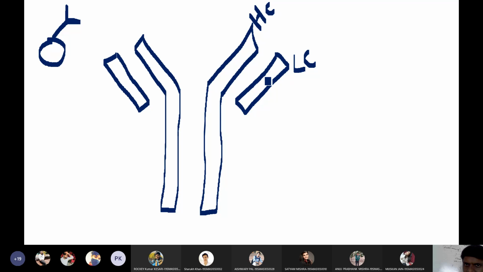Now, both these heavy chains and light chains are connected together by disulfide bonds. With the help of disulfide bonds, heavy chains and light chains are connected. I'm unable to draw two sulfides here, but please remember that both heavy chain and light chain are connected by disulfide bonds. Now coming to the two heavy chains, even these heavy chains are also connected by disulfide bonds.